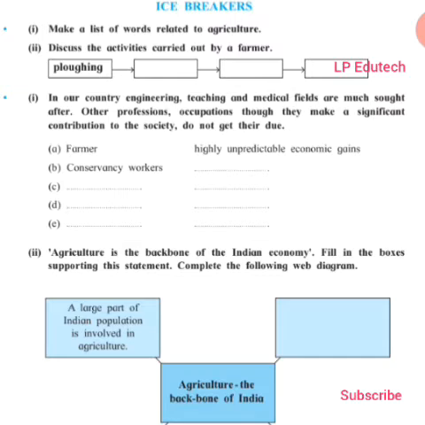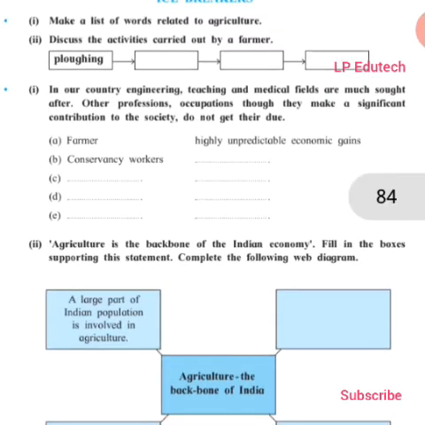F: farm, fertile, furrow, farmer. G stands for graze, ground, grain, germination. H for harvest, hectare, husbandry, that is animal husbandry. I for irrigation, intercropping, insects. L for labor, livestock, land. M for machinery, manure, material, mulch. So there is a big list. R for region, resources. So it carries a big list that you can make accordingly.